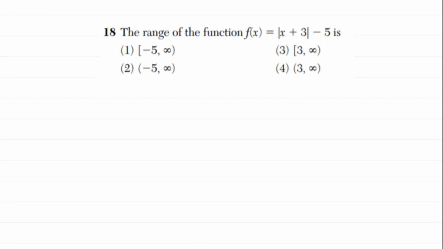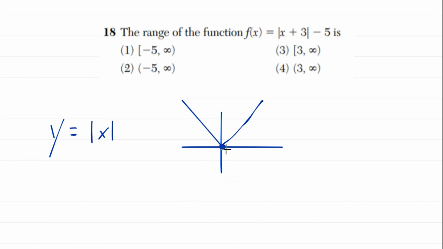So we're trying to find the range of this particular function, and I want you to put your eyes right here. That tells us we're doing absolute value. If you don't remember what the absolute value function looks like, I'm going to show you what the normal parent function looks like. The absolute value of x equals y looks just like this. It's your V shape. It looks like that, and then it looks like that. It starts at (0, 0). Now, if you remember, this is a question that involves the absolute value, and it also tests your ability of doing function transformations.